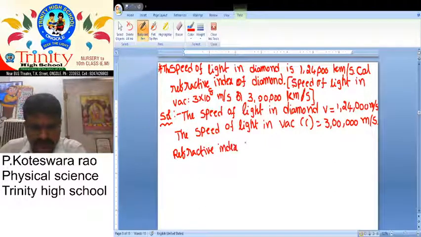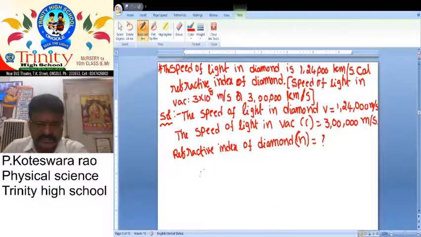Refractive index of diamond, n, equals question mark.